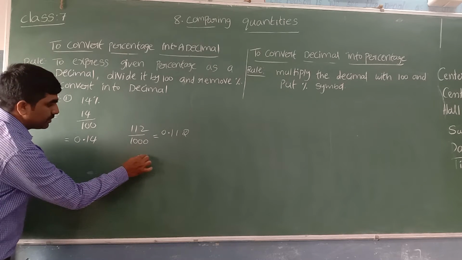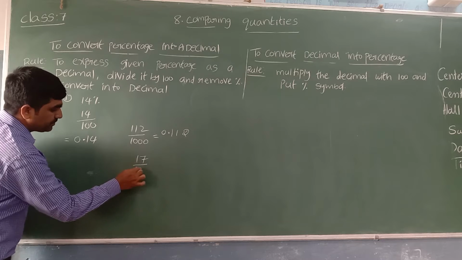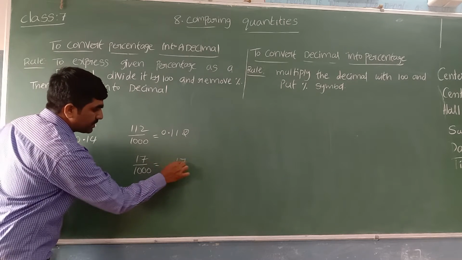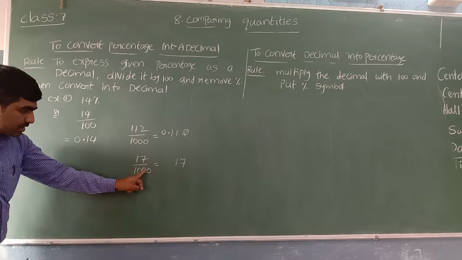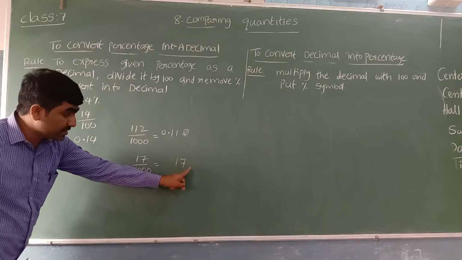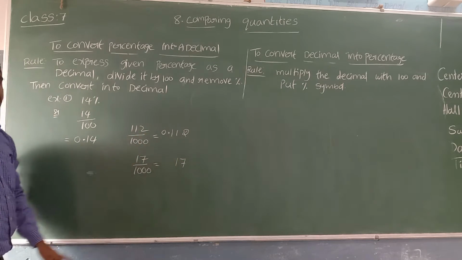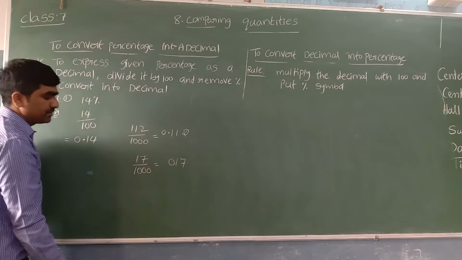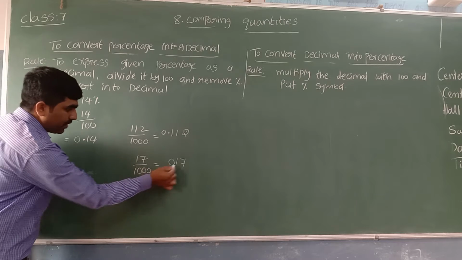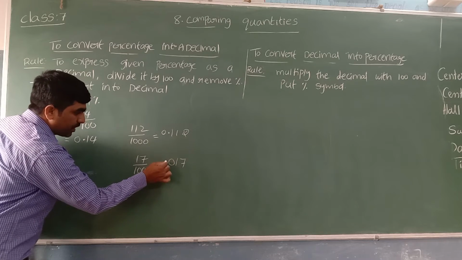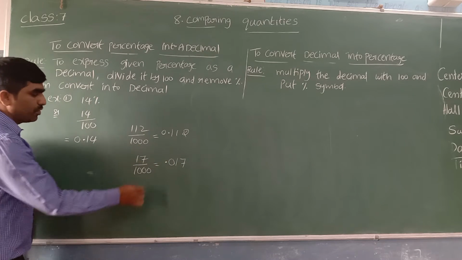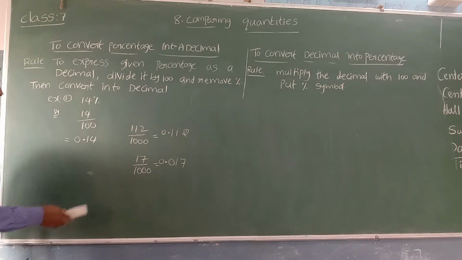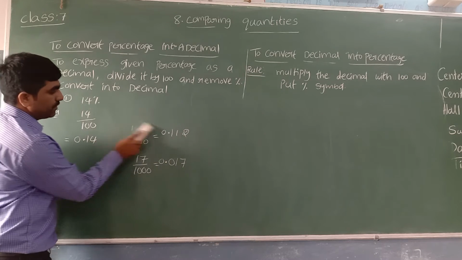Suppose you have 17 by 1000, how can you express in decimals now? Write the numerator 17. In the denominator we have 3 zeros. From backwards, 3 digits before, keep the decimal point. But we have only 2 digits here. Keep one more digit, 0. Now 3 zeros are there. From backwards, 3 digits before, keep the decimal point. If there is no whole number part we can write 0. That is the way you can express into decimals.